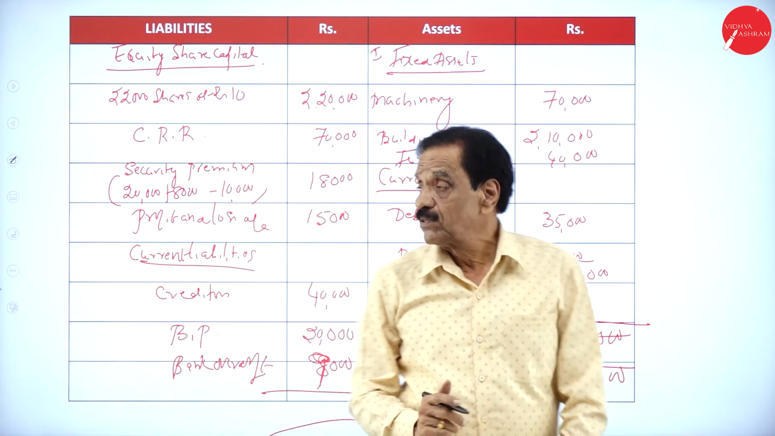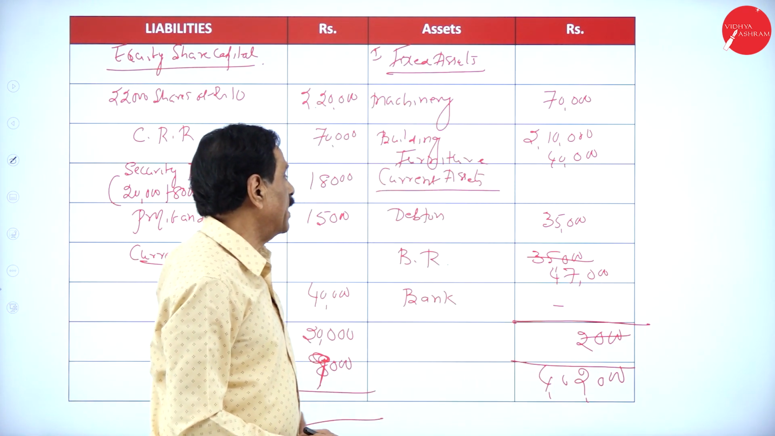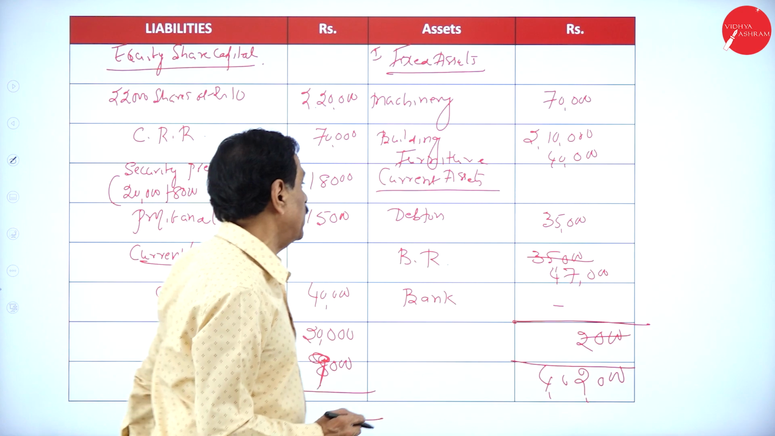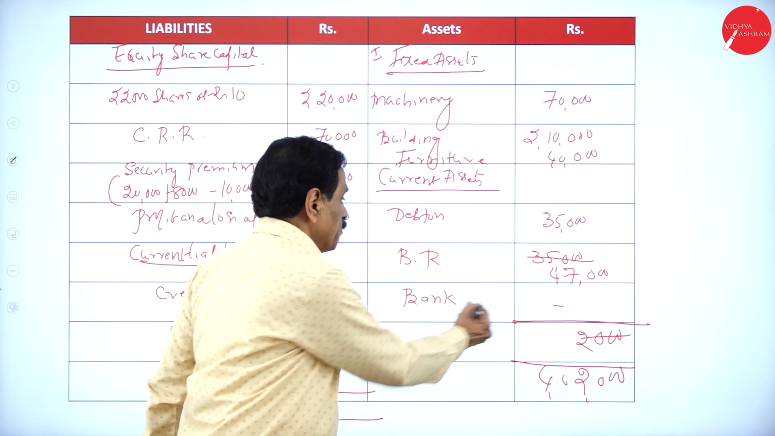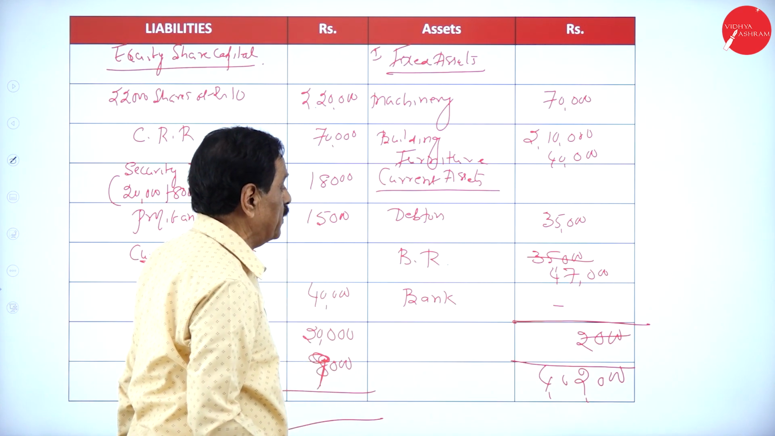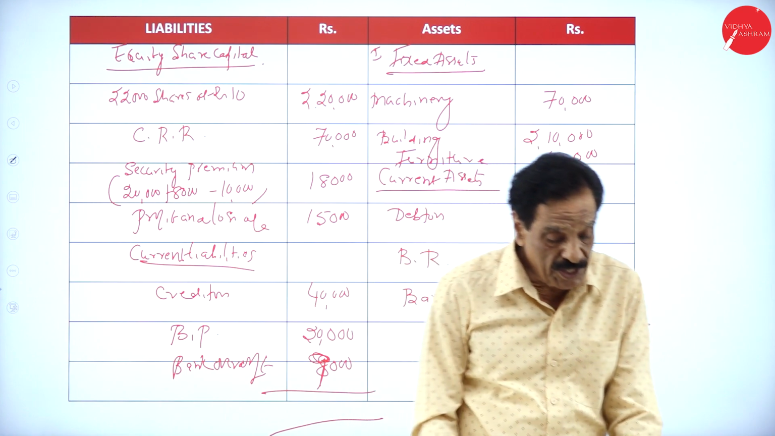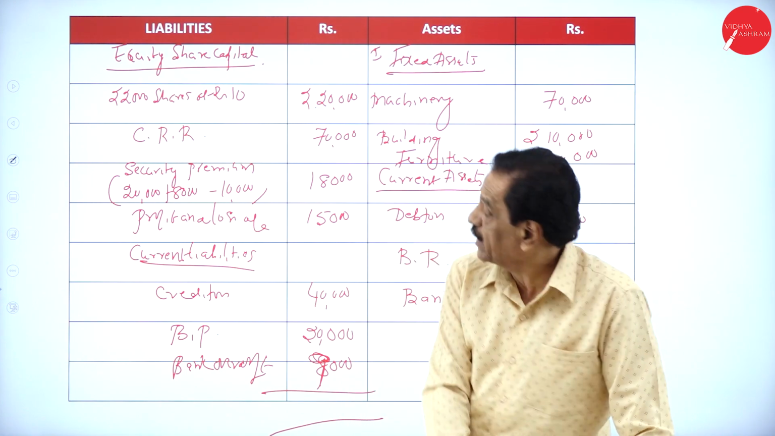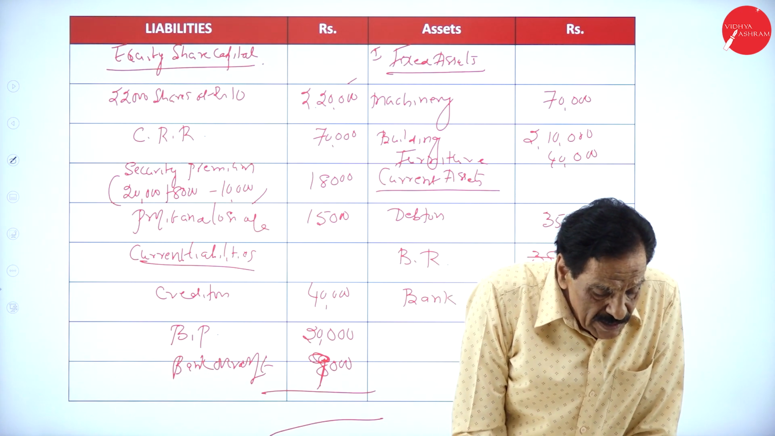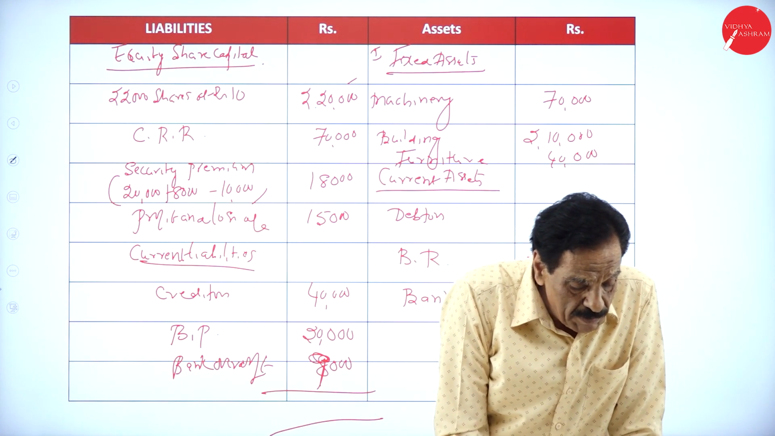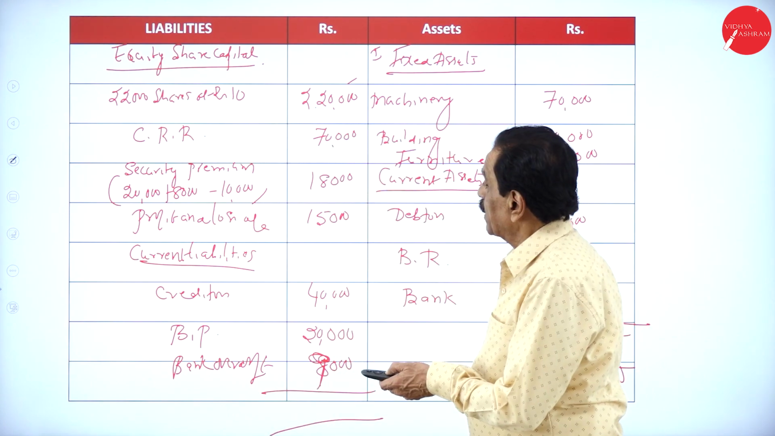4,02,000 is the total. So the missing items are machinery 70,000, building 2,10,000, furniture 40,000, debtor 35,000, BR 47,000. Bank won't come because of the bank overdraft here. So 4,02,000. Now, issuing the share, you got 2,20,000. Then CRR is created to the extent of 70,000. Security premium, you got only 80,000. Capital reserve, you got CRR.